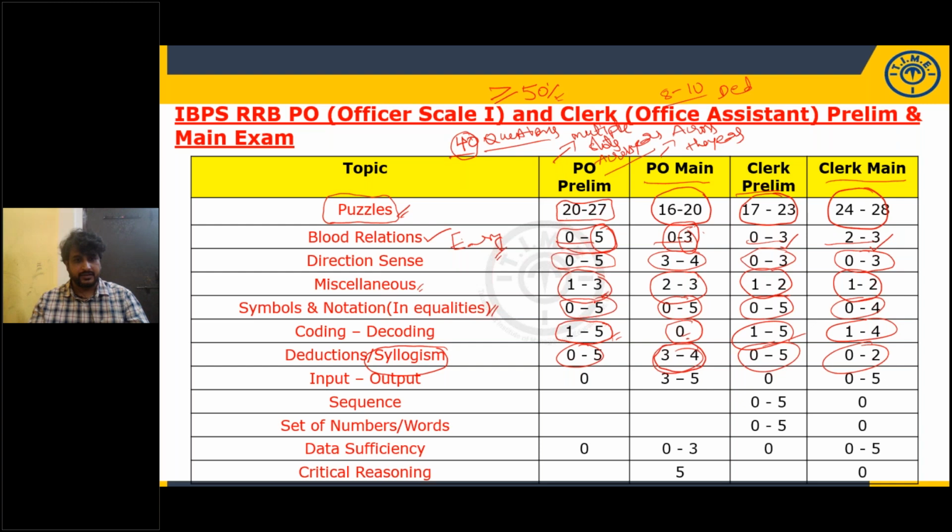Next, input output questions are not important for prelims. They never gave them and they won't, because the level of difficulty becomes high for this particular exam, RRB PO and clerical. So input output is not important for PO prelim and clerical prelim, but it is important for PO main and clerical main. So practice well. A very easy and doable topic.